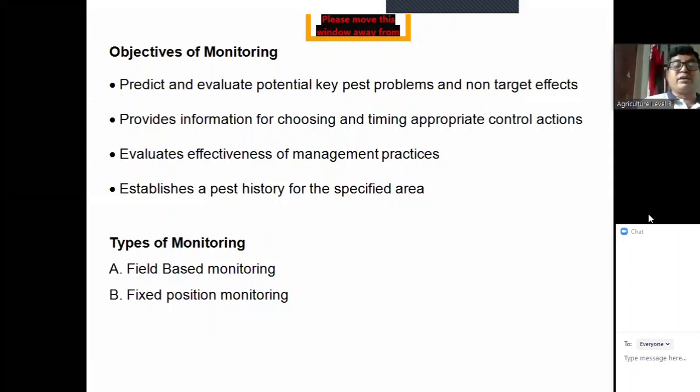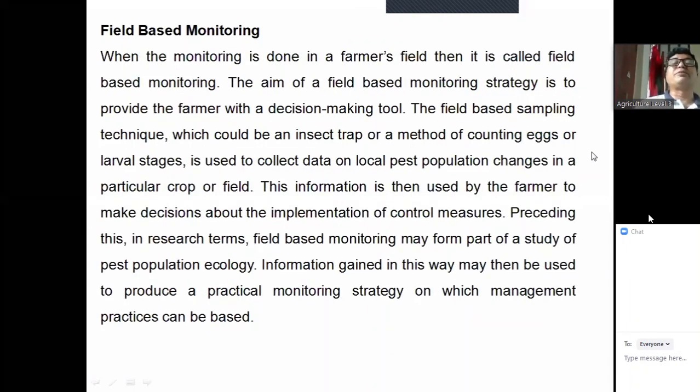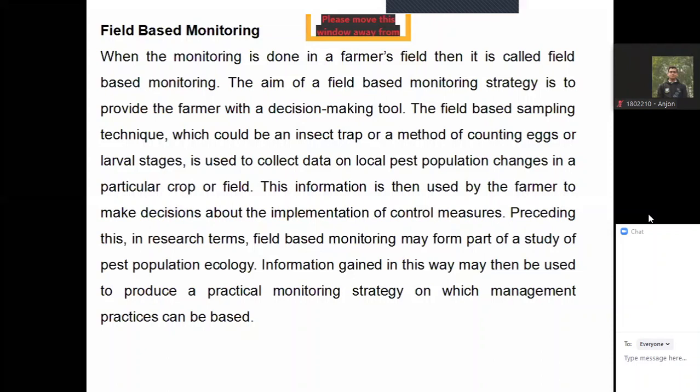Then, types of monitoring. There are two types. One is called field-based monitoring, another one is called fixed position monitoring. Now we'll see field-based monitoring. Field-based monitoring means when the monitoring is done in a farmer's field. And it is done in different farmers' fields. Say, for example, out of 64 districts of Bangladesh, if we select one field from each district and do the monitoring from these 64 fields, then this monitoring will be field-based monitoring.